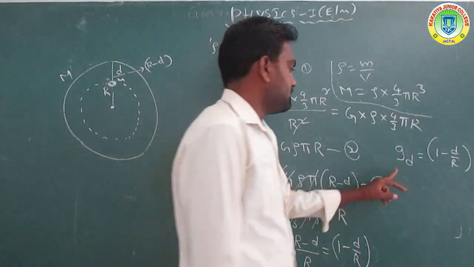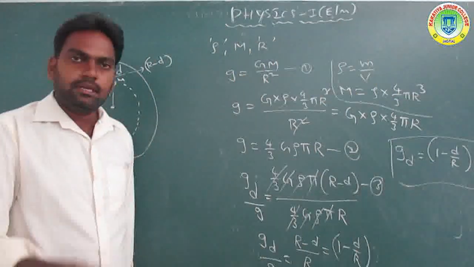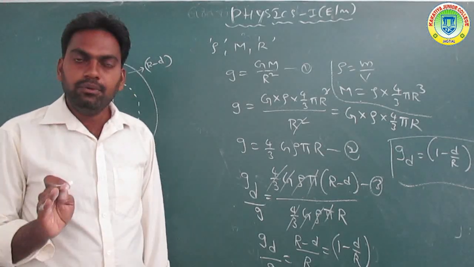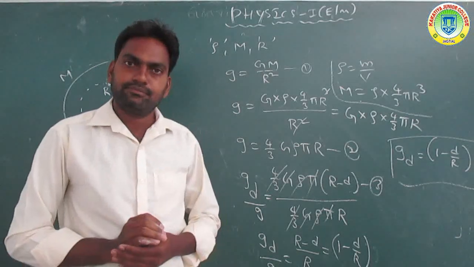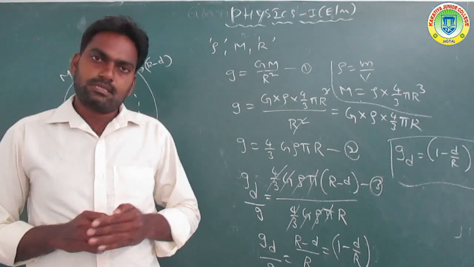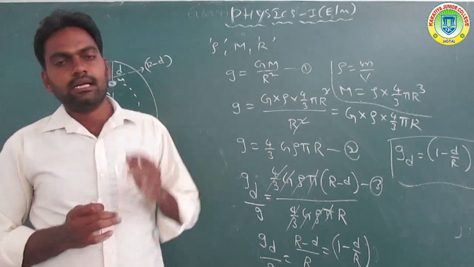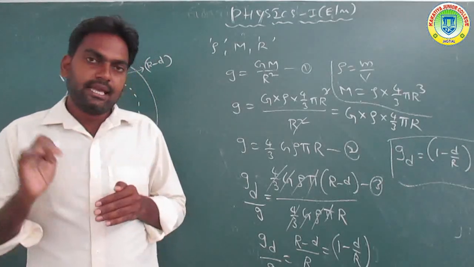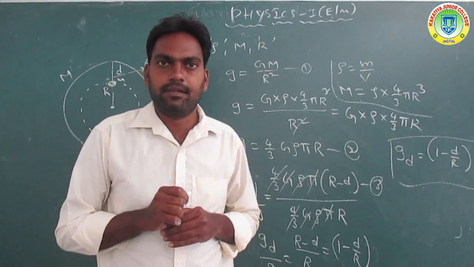This equation represents that as the body goes to depth, the g value is decreasing. Now two cases are studied: above the surface of the earth and below the surface of the earth. The g value on the surface of the earth is 9.8 meter per second square.